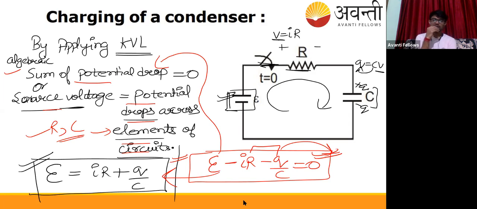We are nearing the completion of this session, and of these topics too, because after charging and discharging there are just circuit problems, which can be covered in the current electricity chapter, where you can find the combinations of resistance. In that chapter, the topic of combination of capacitors, that is equivalent resistance and equivalent capacitance, can also be completed. Here we just have to complete charging and discharging. After that, numericals, and after that maybe a test.